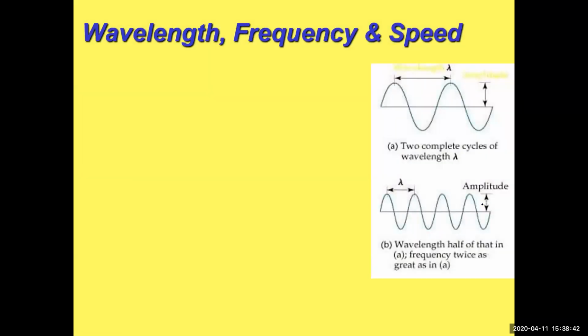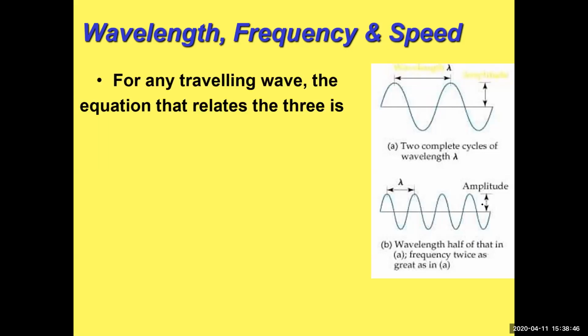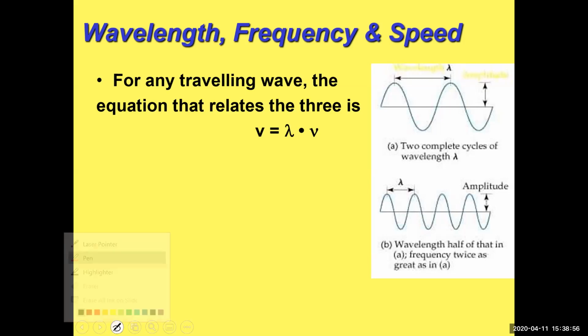Okay, so let's look again at wavelength and frequency and speed and how they relate. So the relationship between those is that the speed of the wave is equal to the wavelength times the frequency, which is up there on your screen. So the speed is equal to, remember this is lambda, that's the wavelength, times the frequency.